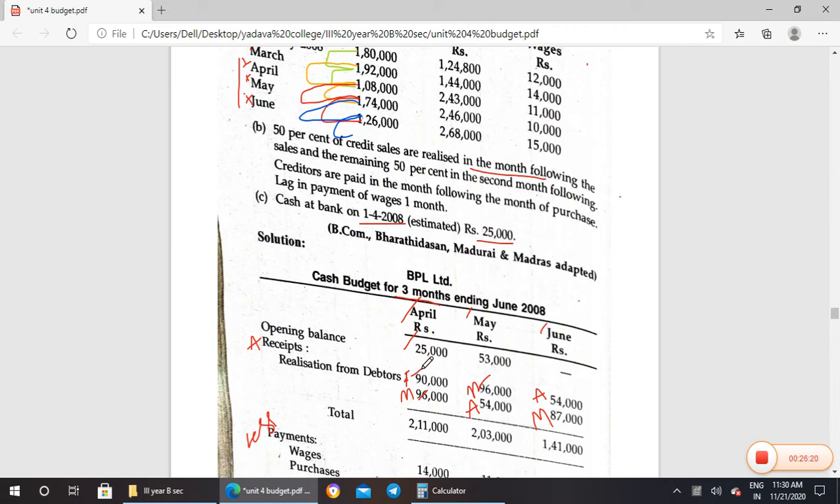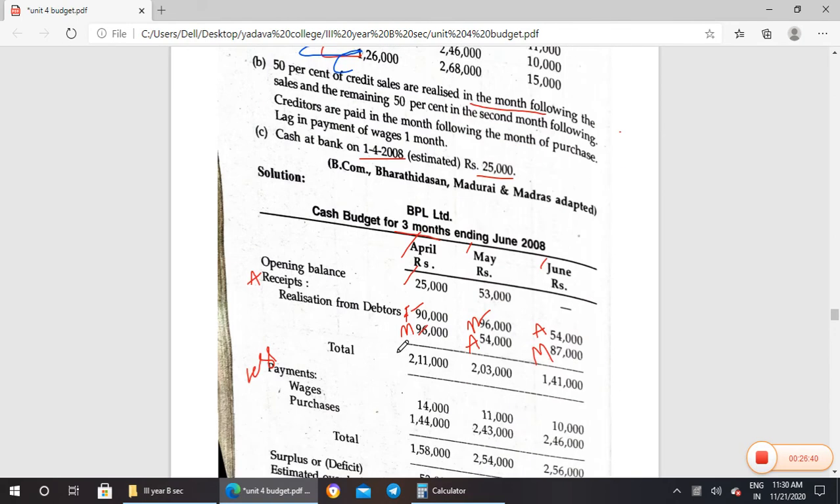50% is taken in the following month. So that means in that month they never paid any amount. Only in the next month they have paid. So 50% on the next month, 50% on the next second month. Okay. So that happened for the realization of debtors.